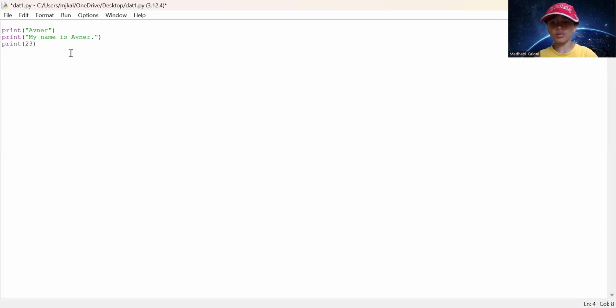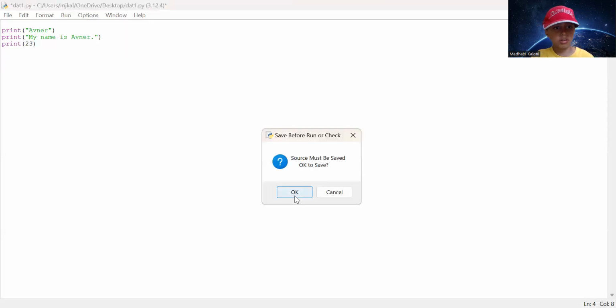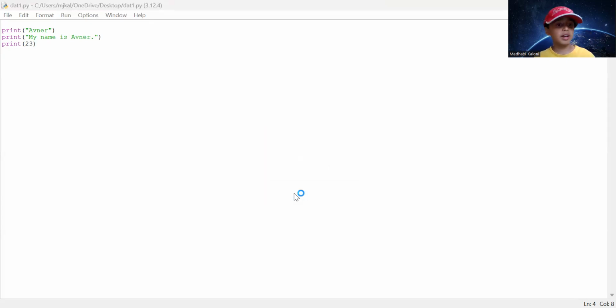They need no quotes at all. They just need this, as you can see here: print, bracket, 23, bracket. Now you know what it means. It's just going to print the same thing, like how you use it for the quotation marks. Okay, run the code. Yeah, see? My name is Avner, period, 23.